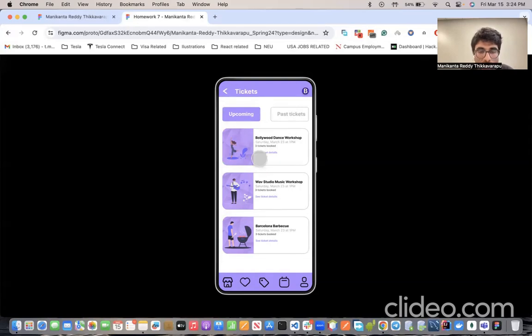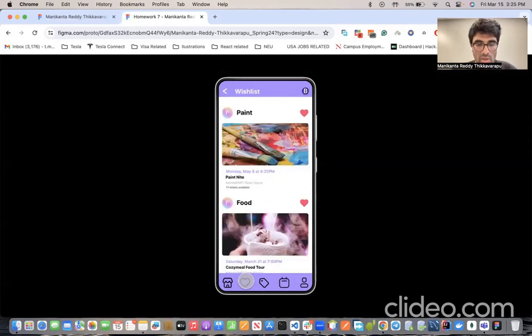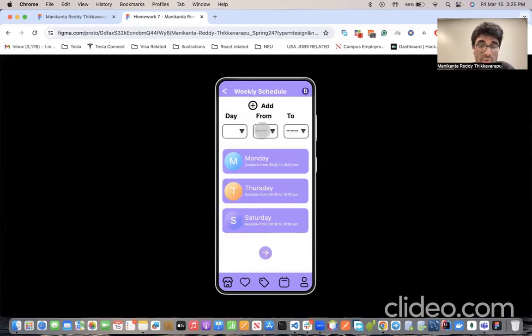So you can also navigate to the screens by using the bottom footer. If you click on home, you're gonna navigate to the home screen. If you click on the wish list, this is the wish list screen, and if you click on the tickets, this is the ticket screen, and if you click on this one, you're gonna come to the weekly schedule, where you can modify your weekly schedule and even the interest.